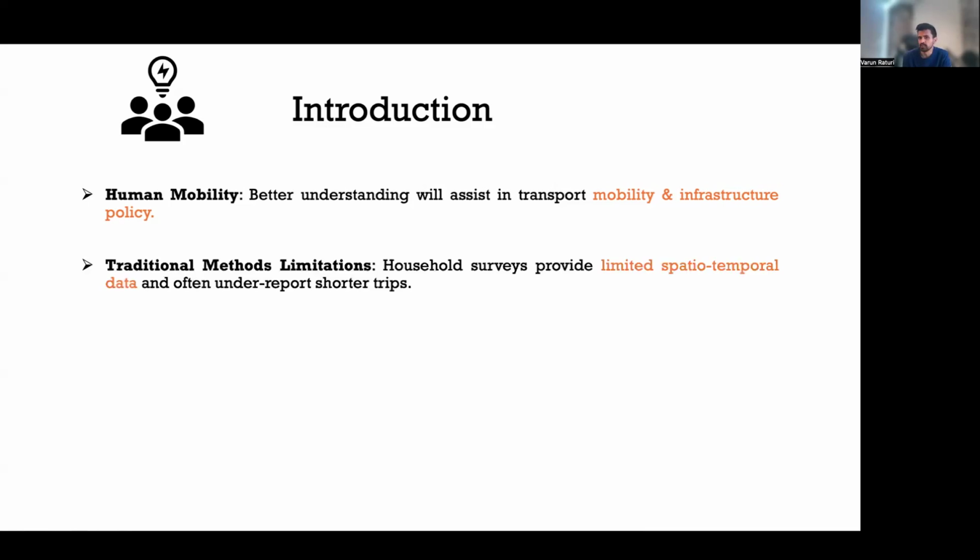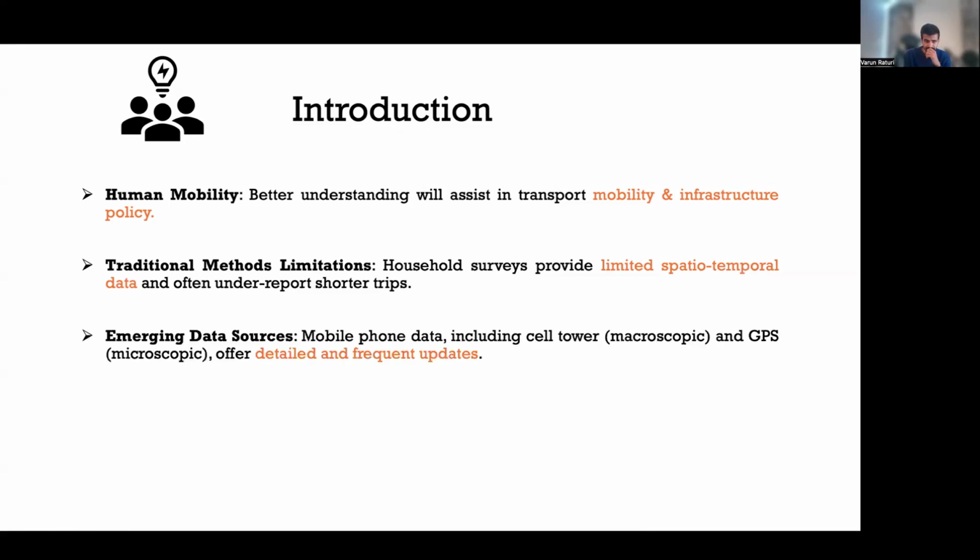Most of these transportation policies use traditional data sources such as household surveys and questionnaires. These have limitations: they are not rich in spatiotemporal extent, can be tricky to collect, and can often underreport shorter trips in travel diary surveys. So new forms of data sources are becoming much more popular for these kinds of studies.